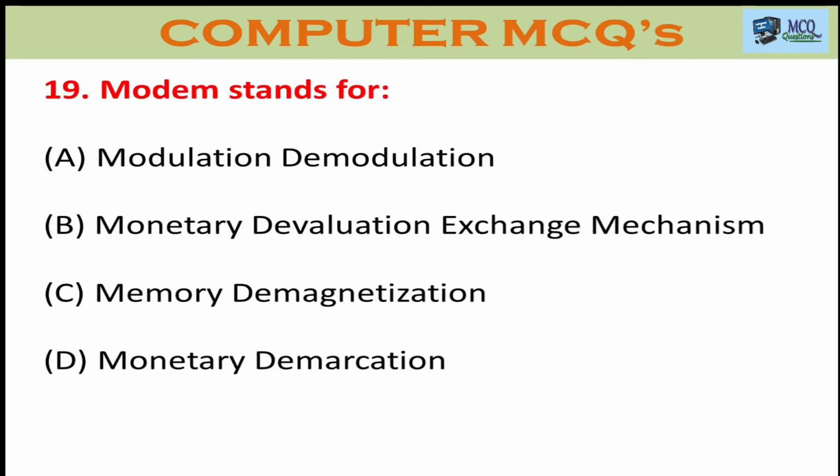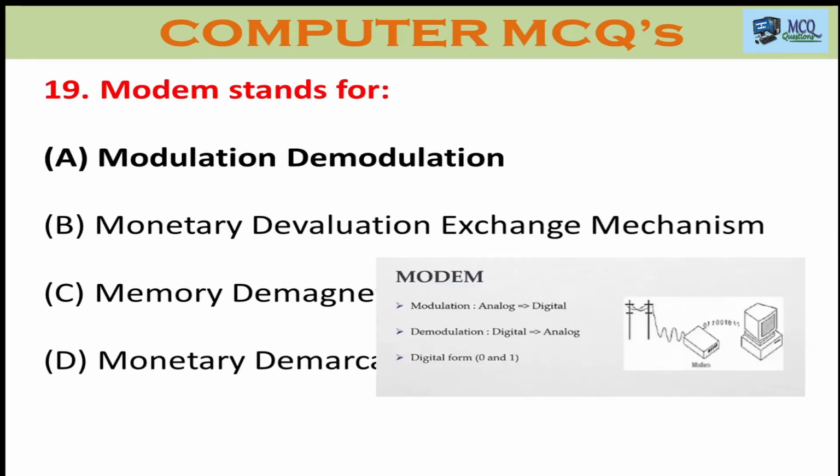Question number 19. Modem stands for option A, modulation, demodulation. Option B, monetary devaluation exchange mechanism. Option C, memory demagnetization. Option D, Matari demacration. The right answer is A, modulation and demodulation. The modulation means analog signal is converted to digital, and demodulation is digital signal converted to analog. That is 0 and 1 and 1 and 0. It is called modulation and demodulation.